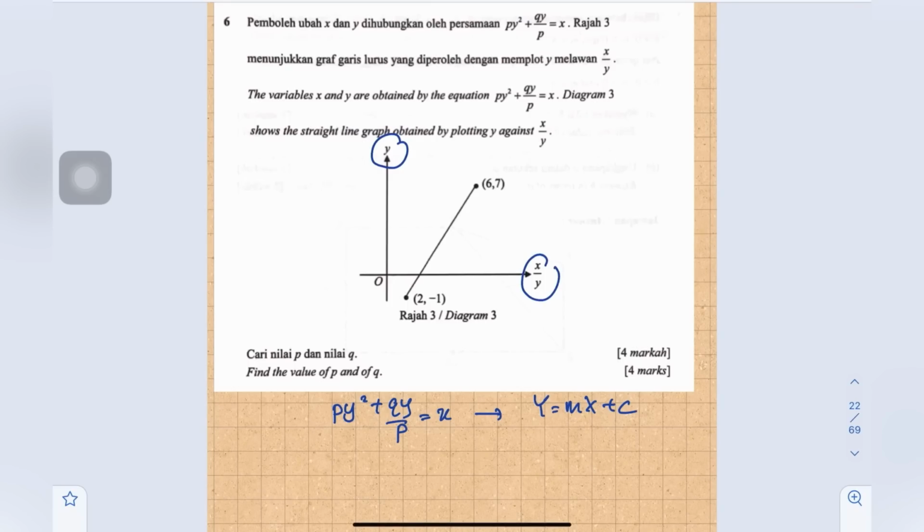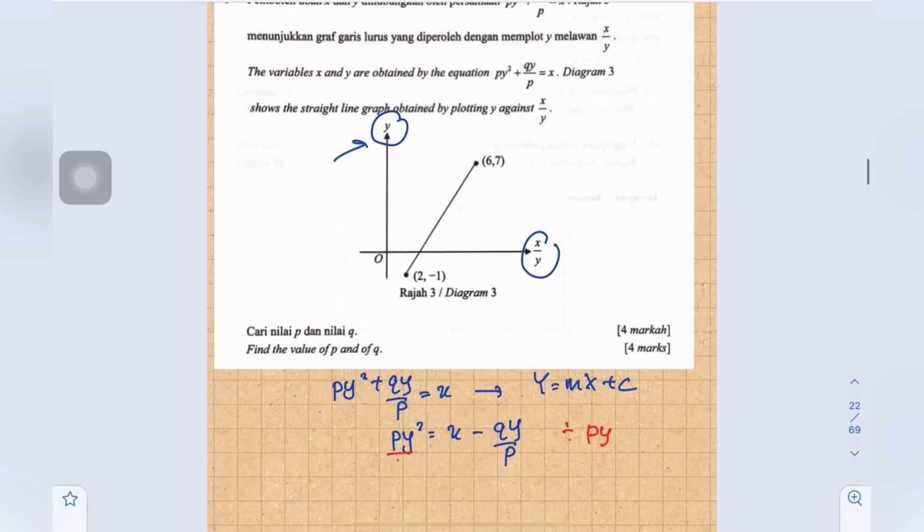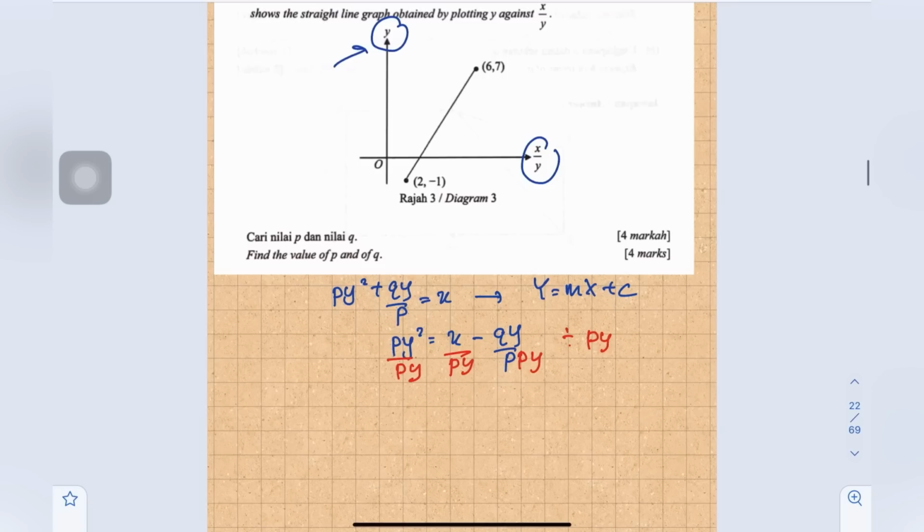Okay, so now we change: py squared equals x minus qy over p. Now big Y is y, so we have to divide all by py. So this one divide by py, divide by py, divide by py. Then we simplify this one. y and y cancel.